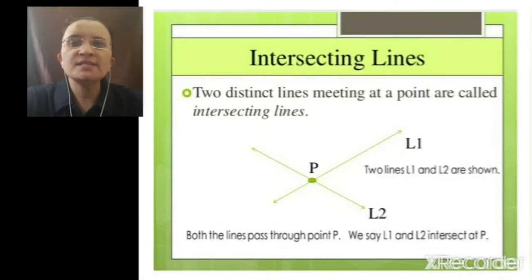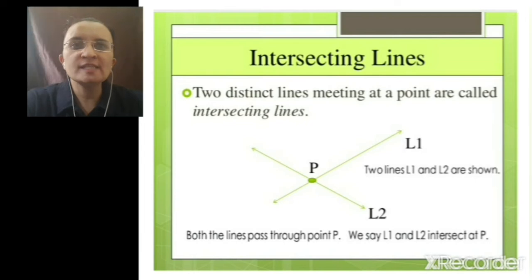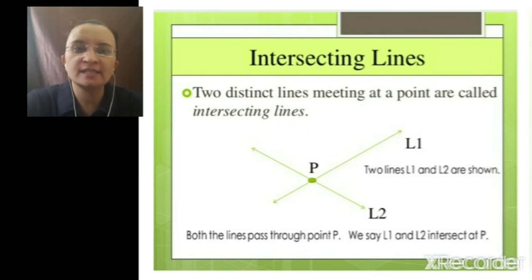Next topic is intersecting lines. Two distinct lines meeting at a point are called intersecting lines. Two lines meeting at one point are called intersecting lines. Here you have two lines, L1 and L2. They intersect each other at one point. What is the name of that point? Point P. Both the lines pass through point P. So we can say that line L1 and line L2 intersect each other at point P.